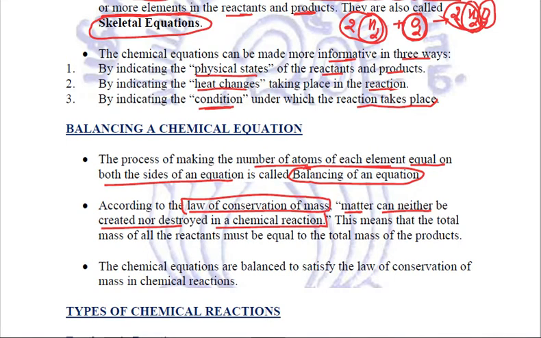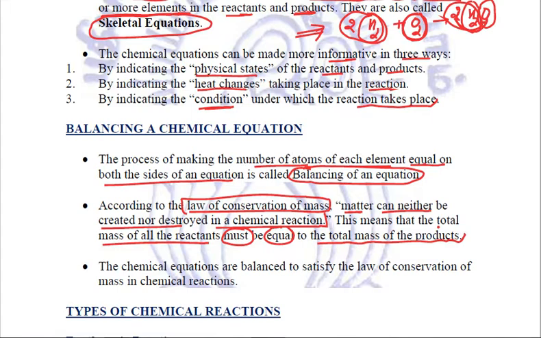What does it mean? It means that the total mass of all the reactants must be equal to the total mass of the products. And if we leave a chemical equation unbalanced, then, for example, in the same above example, where has that one oxygen atom gone?